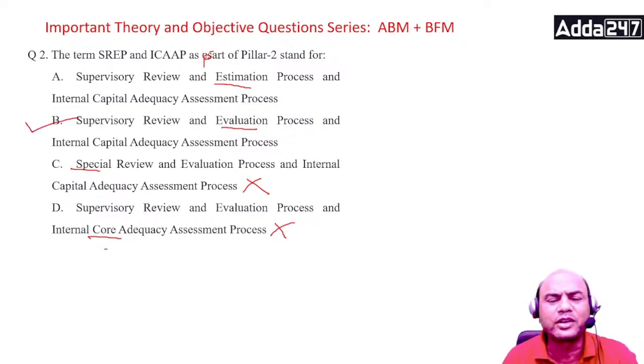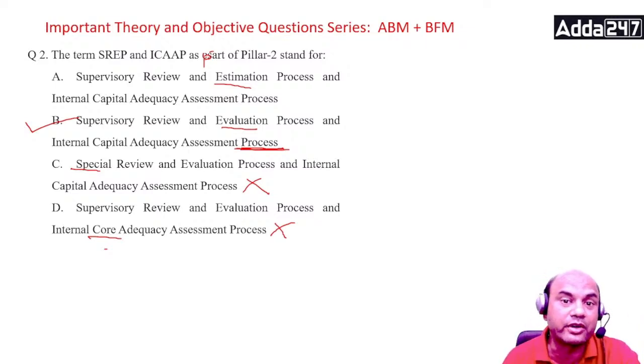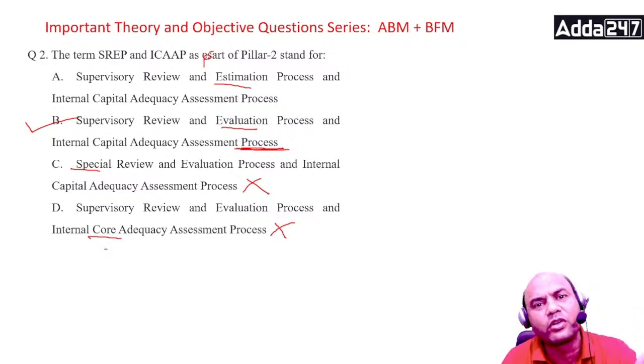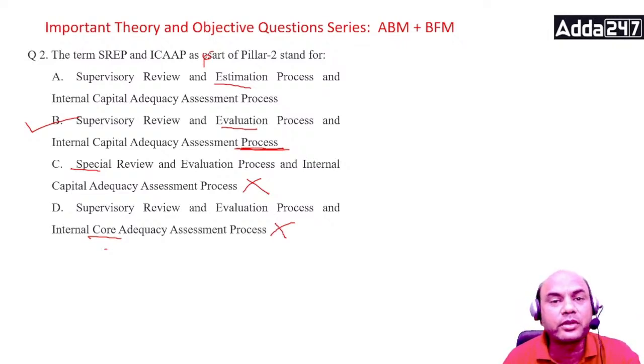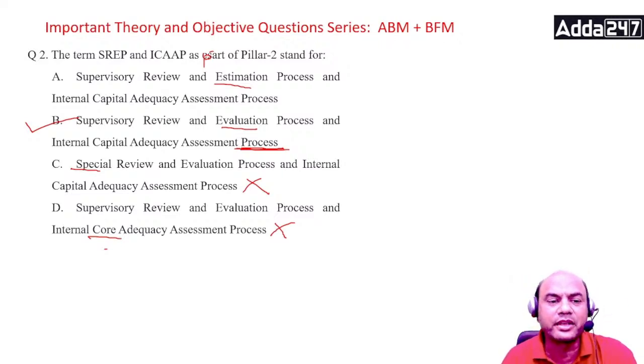Evaluation. We have studied this topic a thousand times, many times I've taken it on YouTube and also in the paid classes. Supervisory review and evaluation process, that is SREP, and ICAP is the internal capital adequacy assessment process. Remember, process. It's after all a process. It will go on changing. See here, what did I say? ICAP is a document which is standard for the bank. Now this standard document will always go on changing, because as technology changes, new risks will come into the banking system. So this ICAP will also change, isn't it? So the answer is B, SREP.